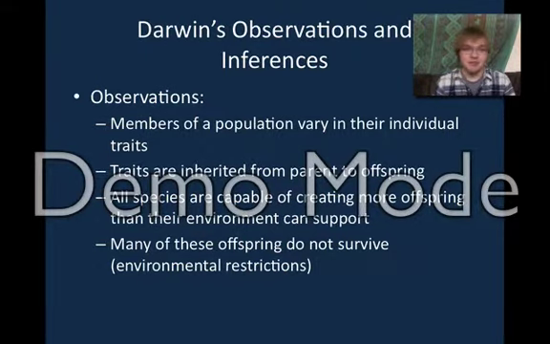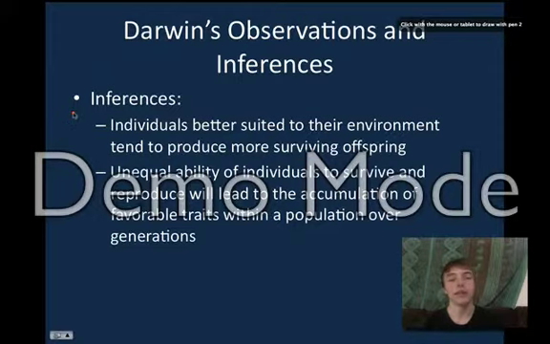The inferences were that individuals that are better suited to their environment tend to produce more surviving offspring, and the unequal ability of individuals to survive and reproduce will lead to the accumulation of favorable traits within a population over generations.